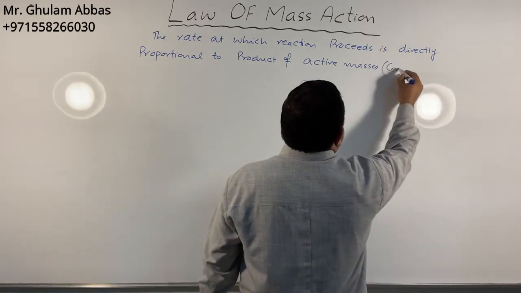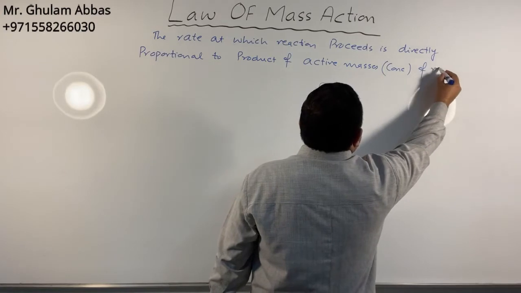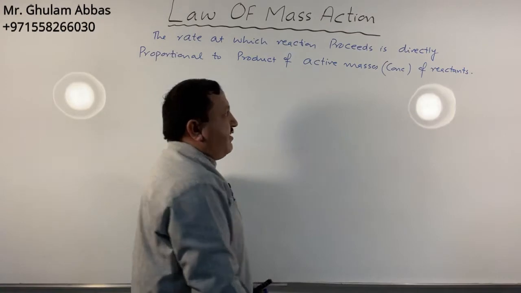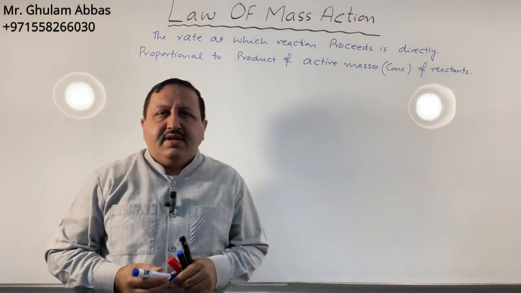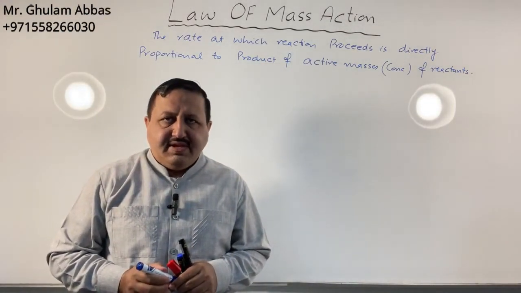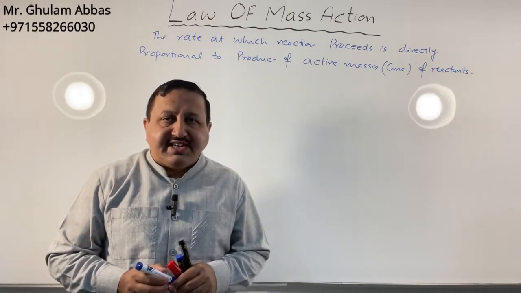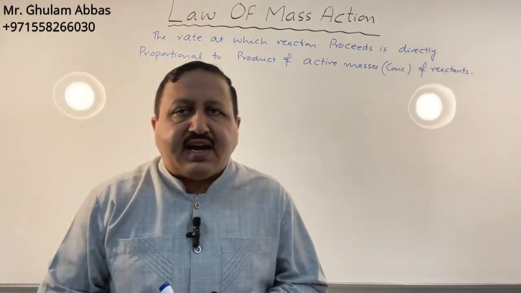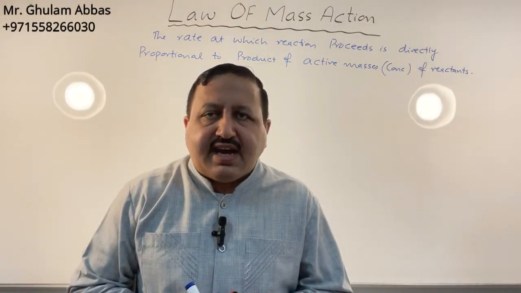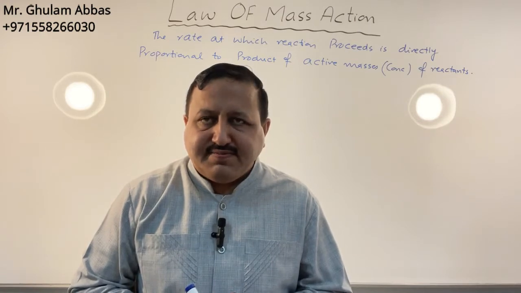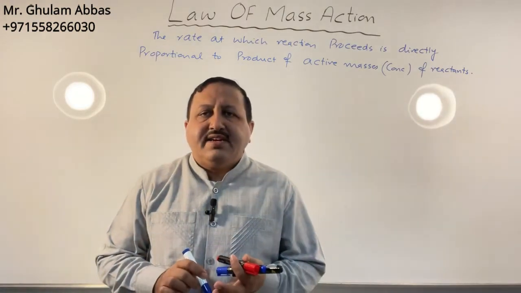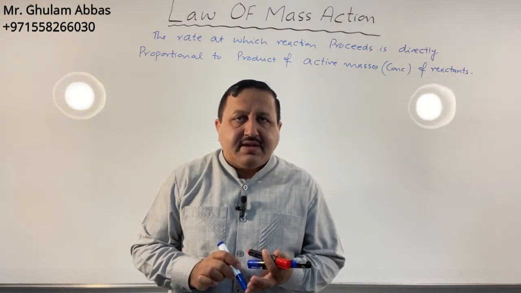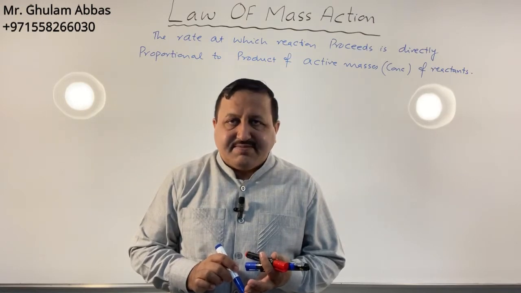Active mass means concentration of reactants. This is the very simple statement of the law of mass action: the rate at which reaction proceeds is directly proportional to the product of active masses of reactants. It means that the speed of reaction, or rate of reaction, depends upon the concentration of reactants.